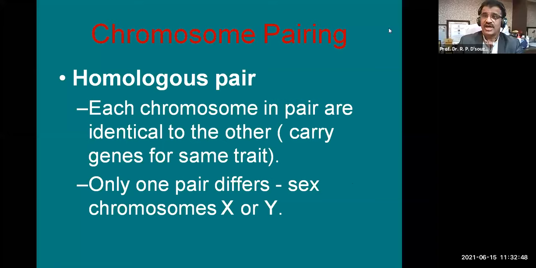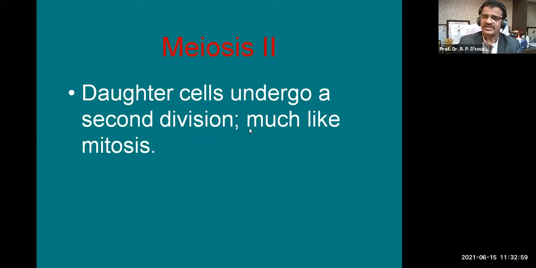Now meiosis 2. The meiosis 2 stage is important because the daughter cells undergo a second meiotic division, which is just like mitosis. That means there is no reduction in the chromosome number, but there is variation in the genetic information.